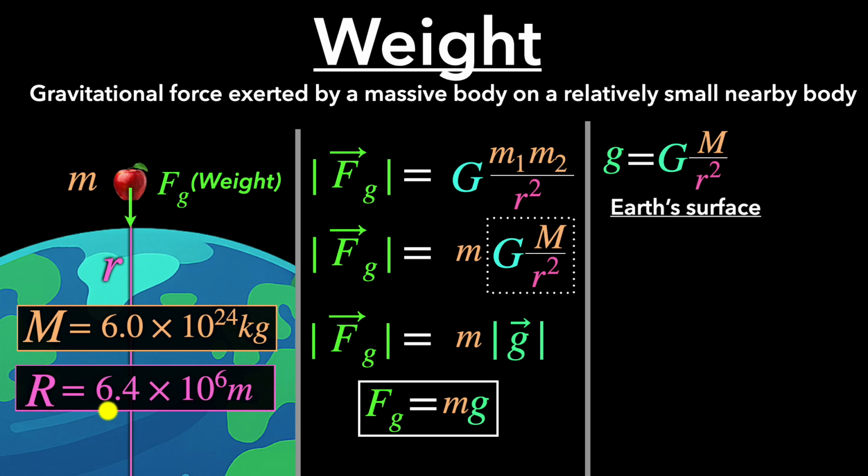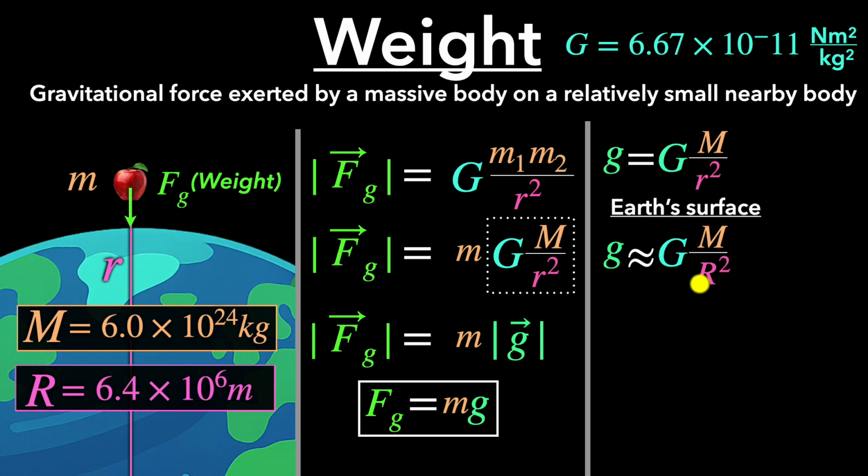I mean, think about it. The radius of the Earth is basically 6,400 kilometers. Now, if this apple was even a couple of kilometers above the Earth's surface, you add a couple of kilometers to 6,400 kilometers, it's pretty much the same, right? It doesn't matter much. So we can approximate r to be just the radius of the Earth. And we know the value of G, the universal constant.